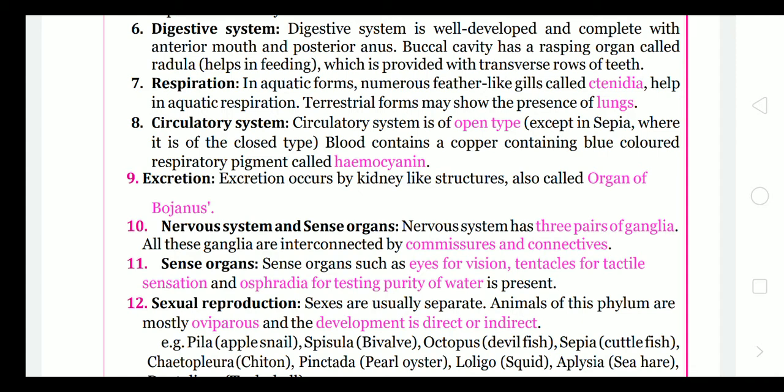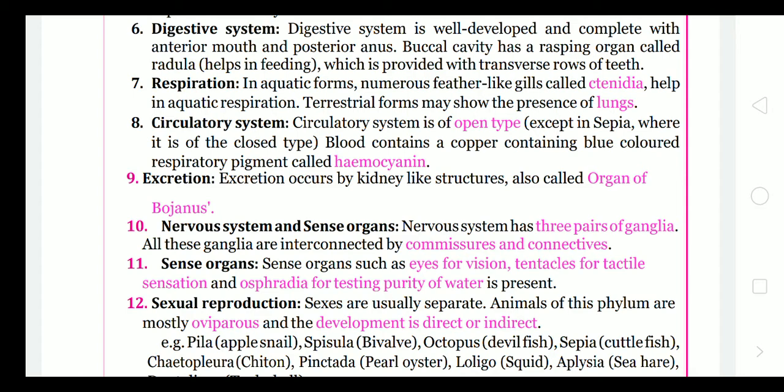In the buccal cavity, that is the mouth cavity, the rasping organ, the radula, actually comes out and gets food inside the mouth like a hand, like fingers, as we put a morsel of food in our mouth using our fingers. That finger-like structure is present in the mouth of the phylum Mollusca.